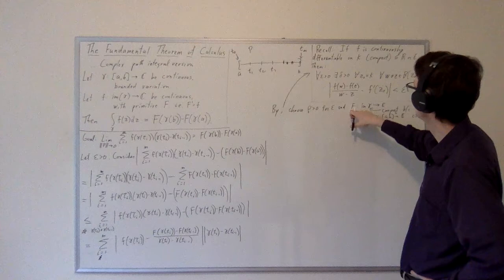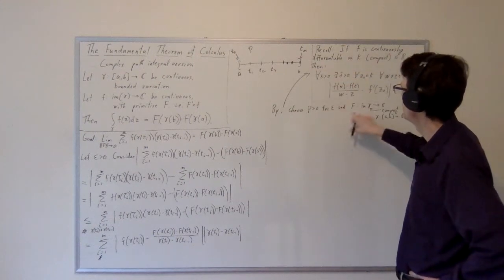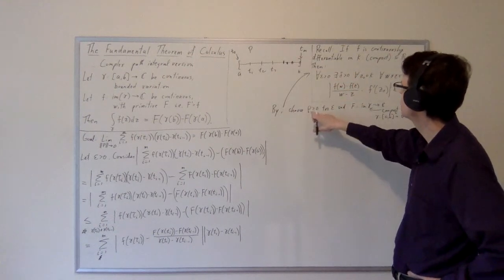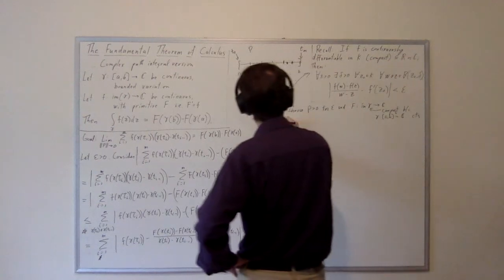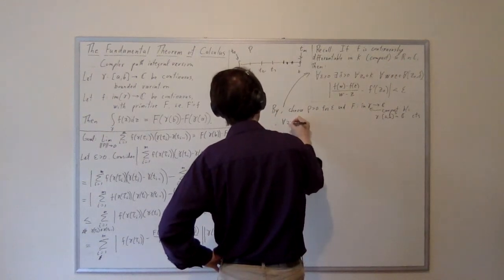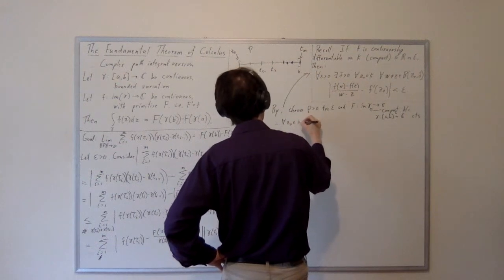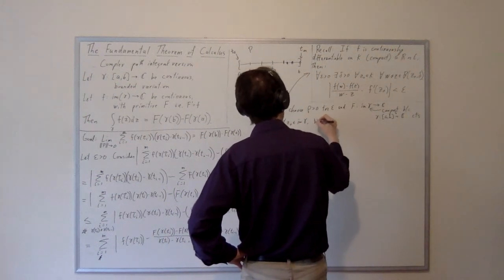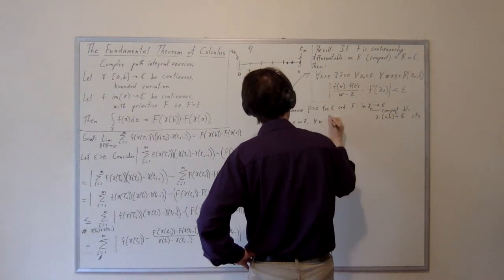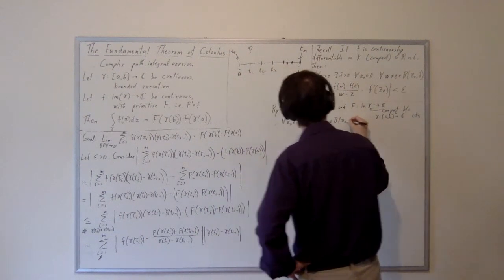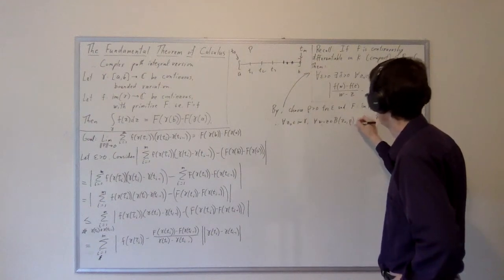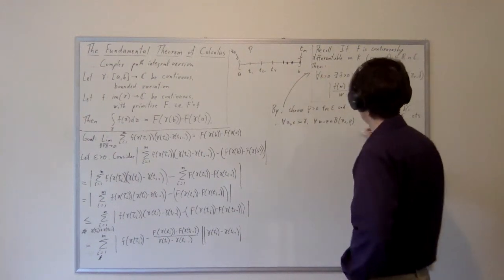And so this is a compact domain satisfying this property. This is a continuously differentiable function satisfying this requirement, and we have an epsilon greater than 0. And so we're going to choose a rho. And then what do we know about the rho? That means for any z naught in the image of gamma, and for any w not equal to z in the ball around z naught of radius rho, what do we know?